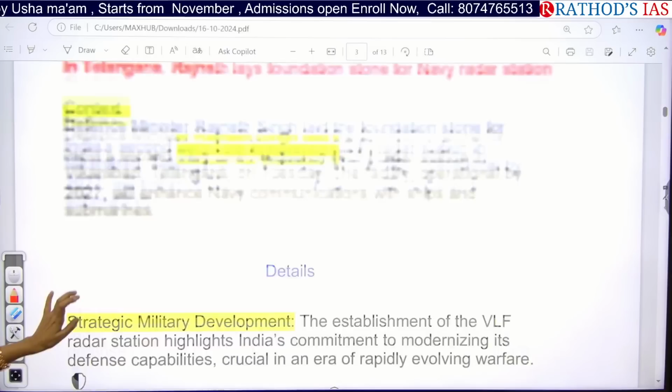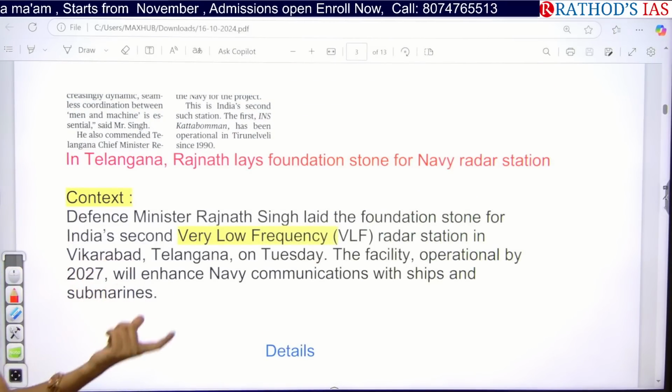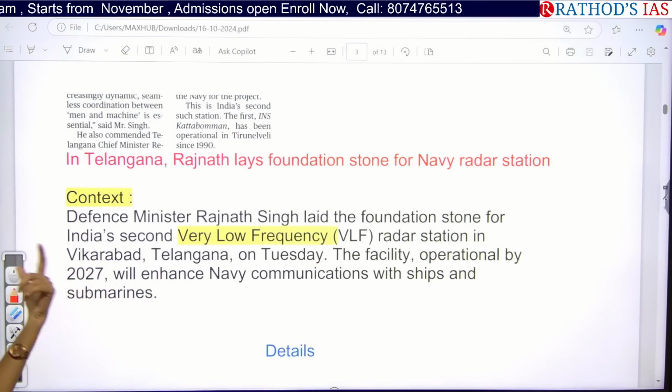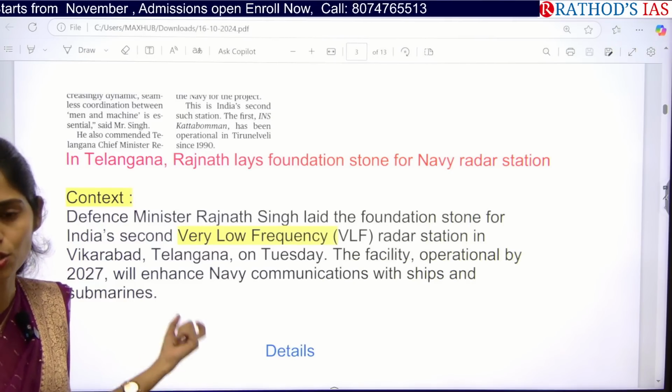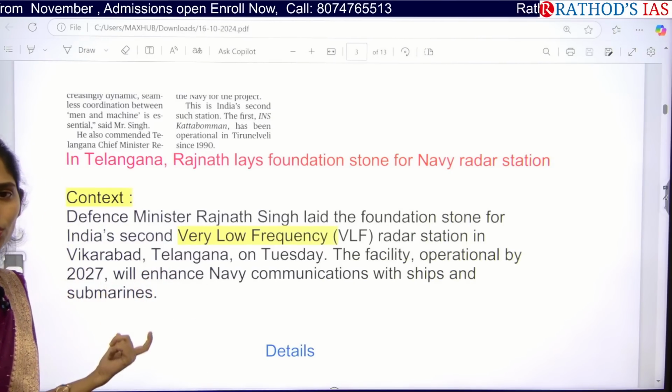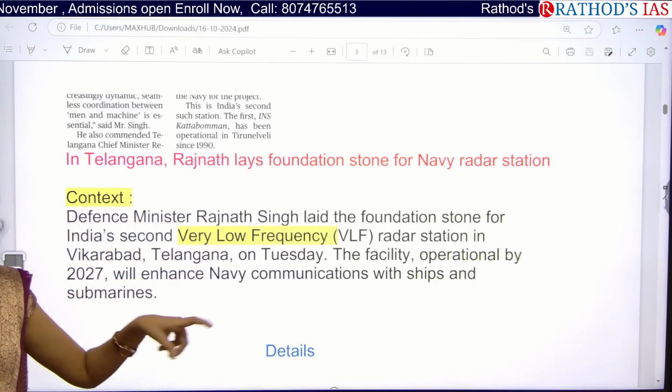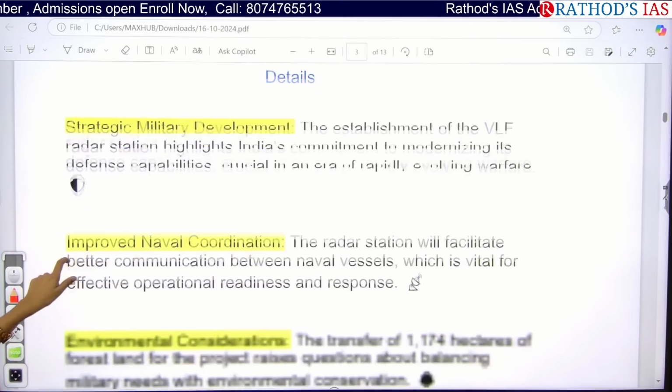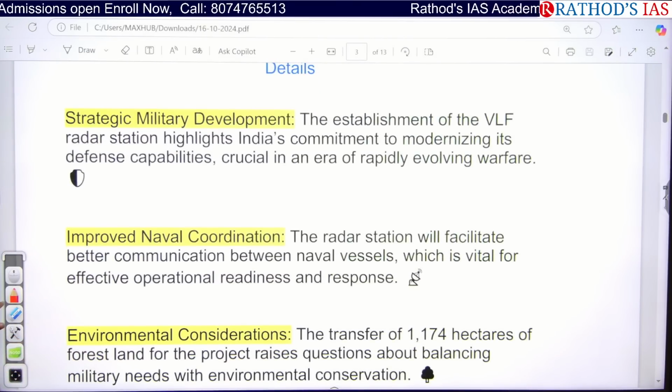And the next one here is that because of the increasing aggressive expansionist policy of China, we need submarines to protect our territory. For that also this kind of navy radar system is very important. So what are the key things that you have to get from this article?